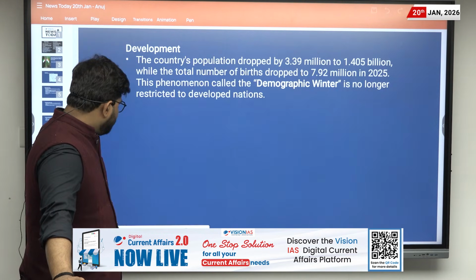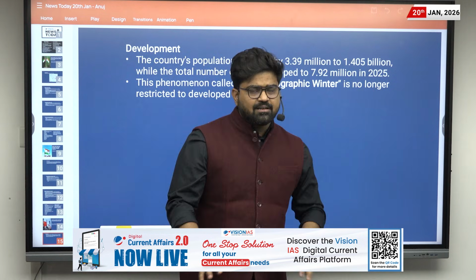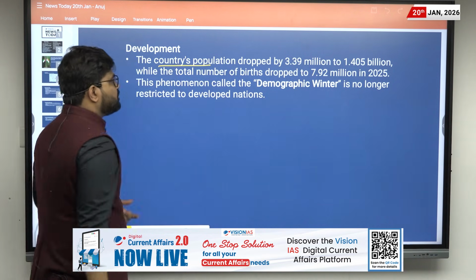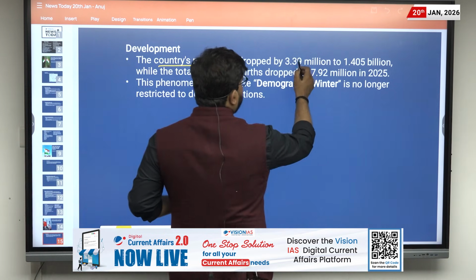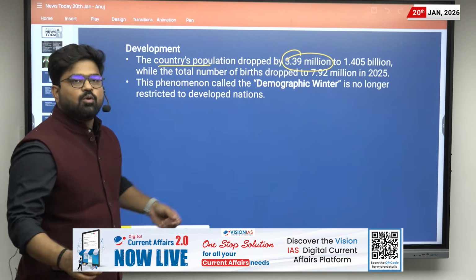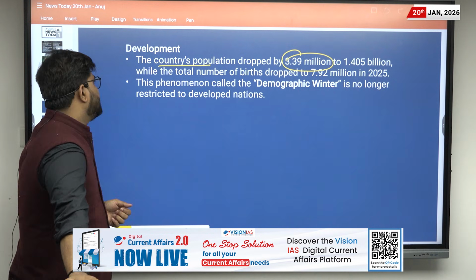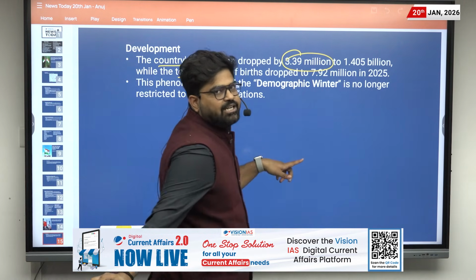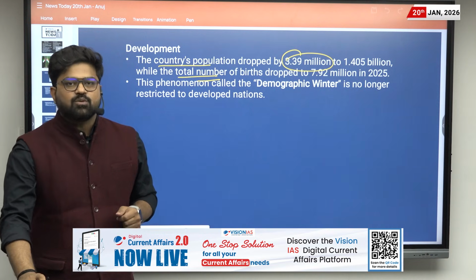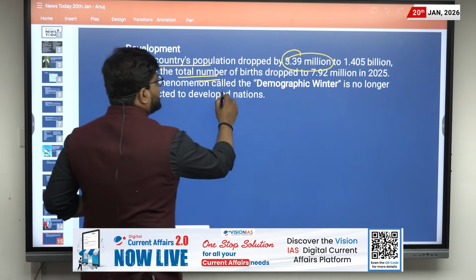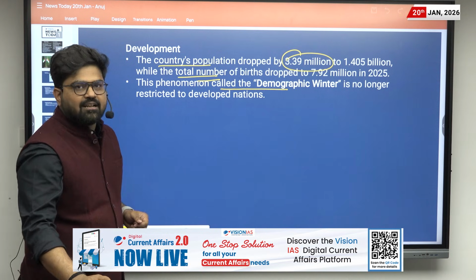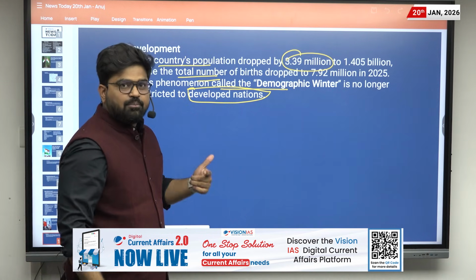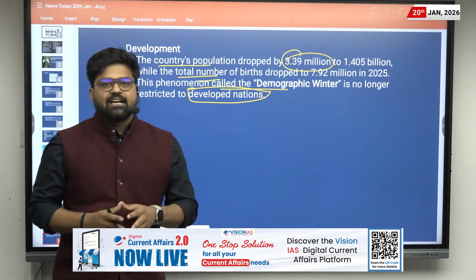First of all, the development. Here the numbers are not important, but the overall development is important. The development is that China's population has dropped by 3.39 million to 1.405 billion, and this has led to the total number of births dropping by 7.92 million in 2025. This phenomenon is called demographic winter, and it is no longer restricted to the developed nations. Before moving further, let us understand two things.